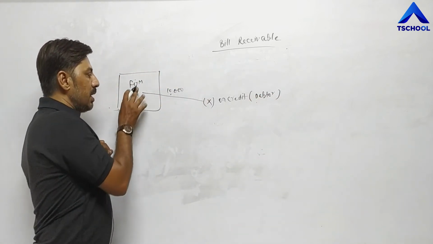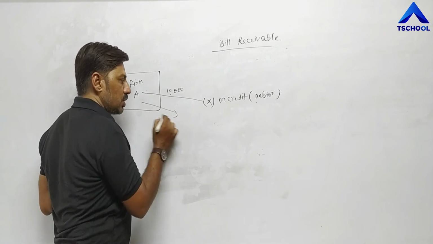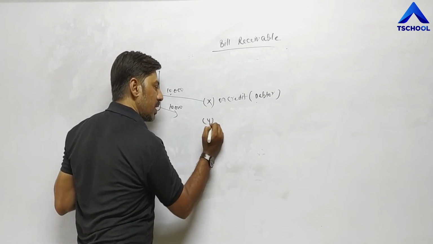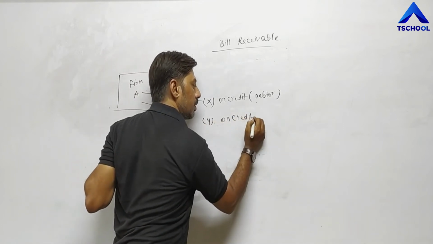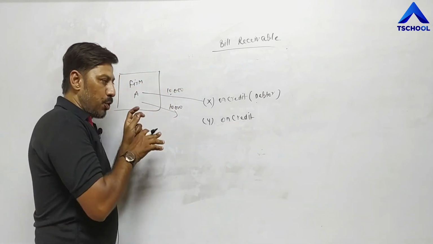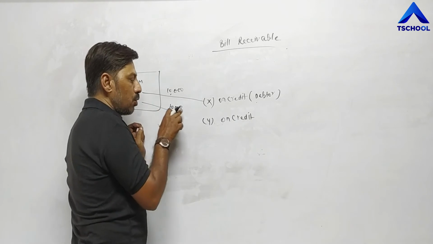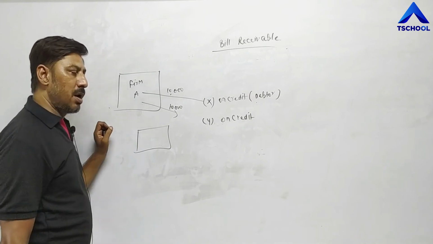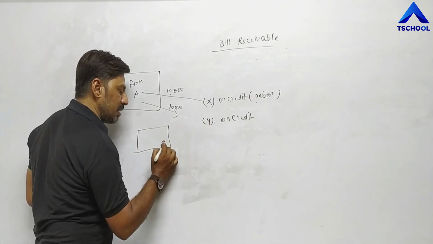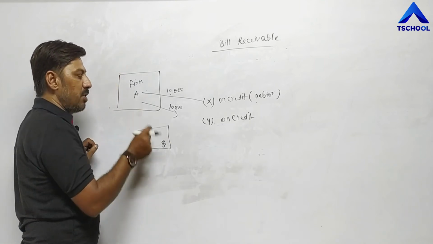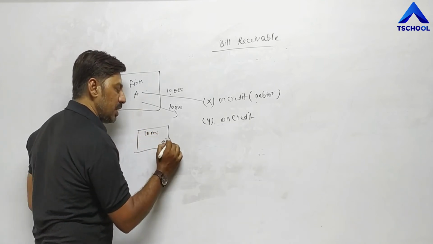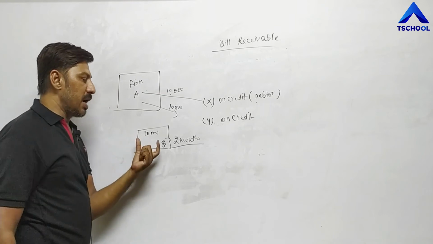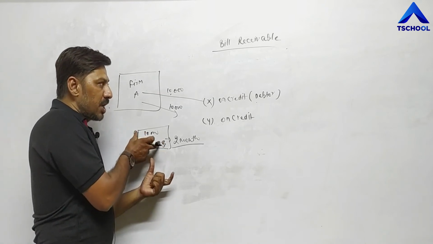Now take another example. This owner has sold goods of rupees 10,000 again on credit to Y, same situation. But after selling goods of 10,000 to Y on credit, the owner has given a written paper, a kind of undertaking, in which Y has to put his sign and promise A that I will pay this amount, 10,000 rupees, within 2 months. He has to give his promise in written form. Then this becomes a bill receivable.